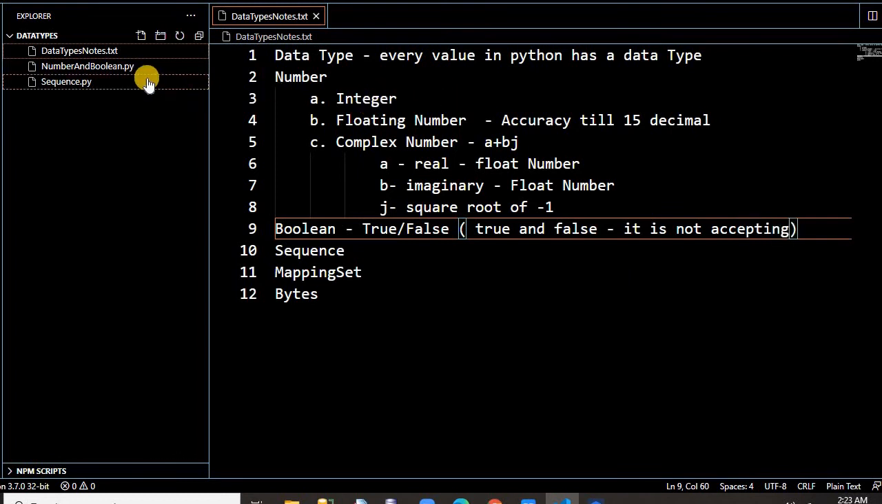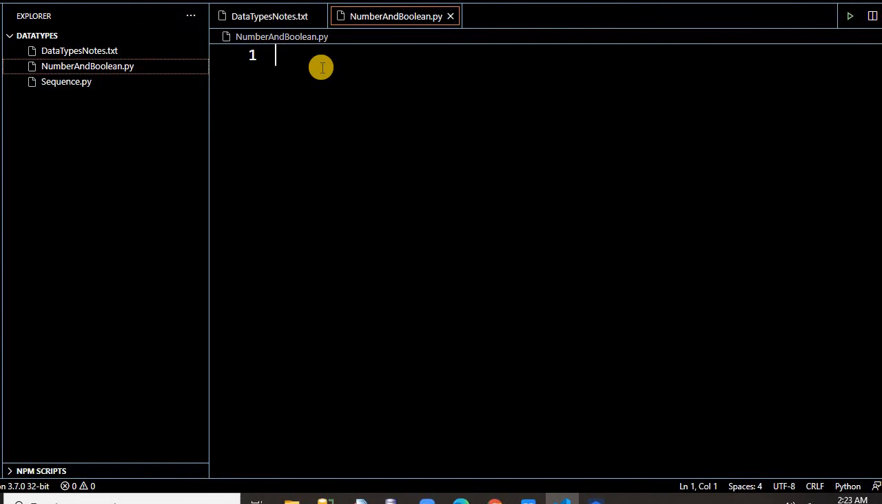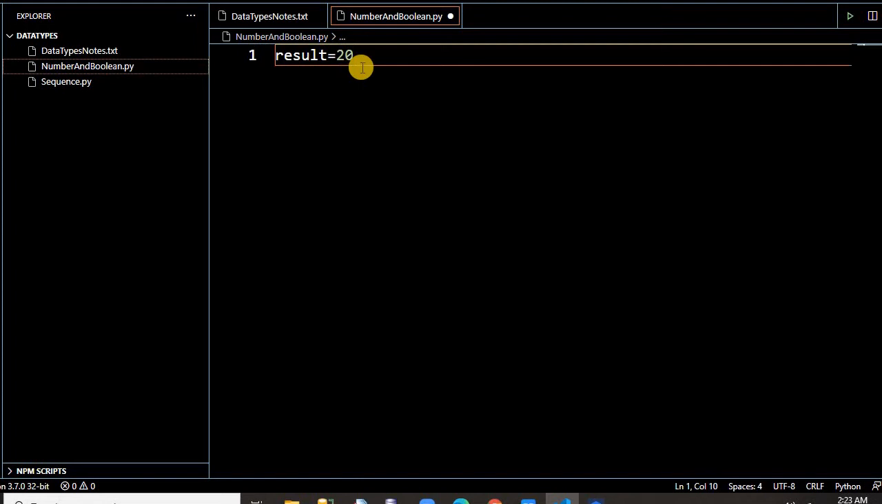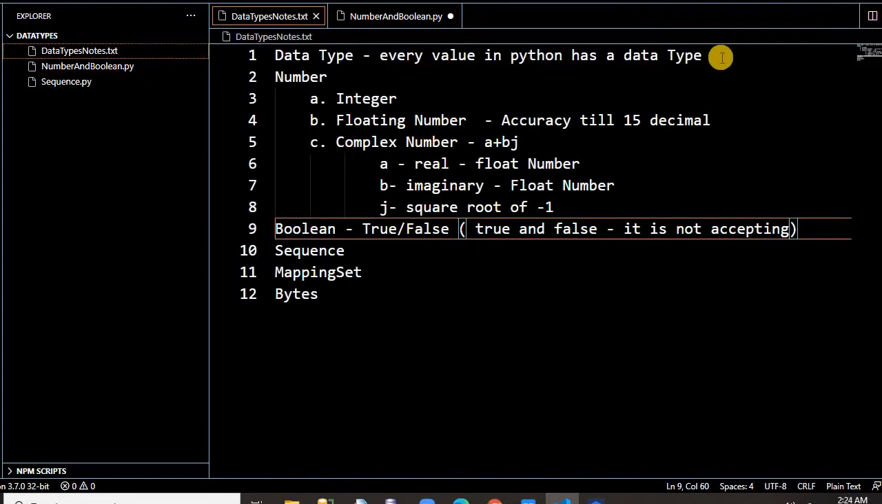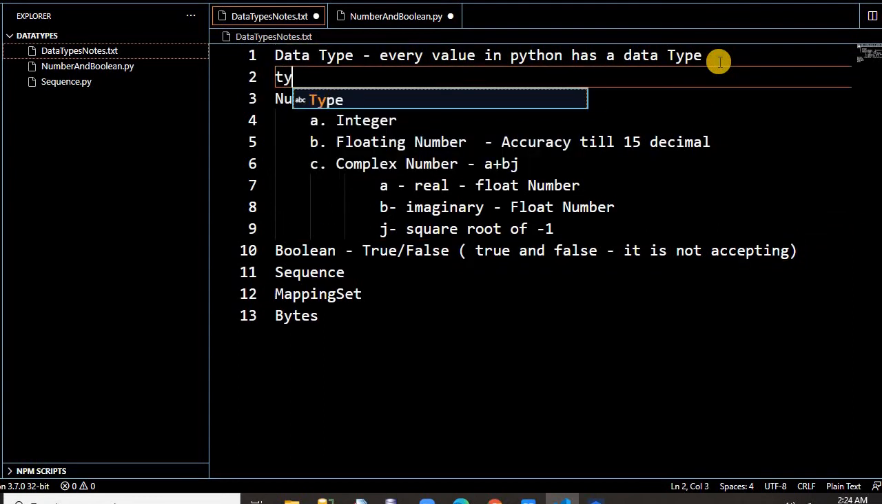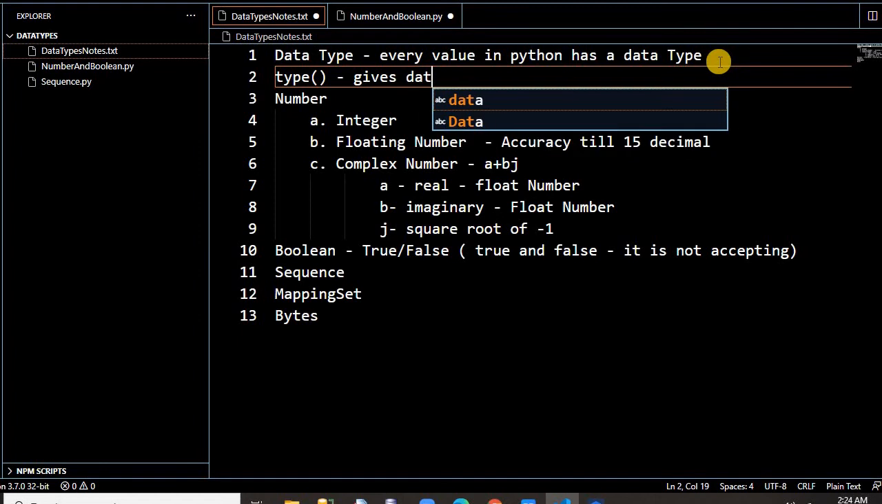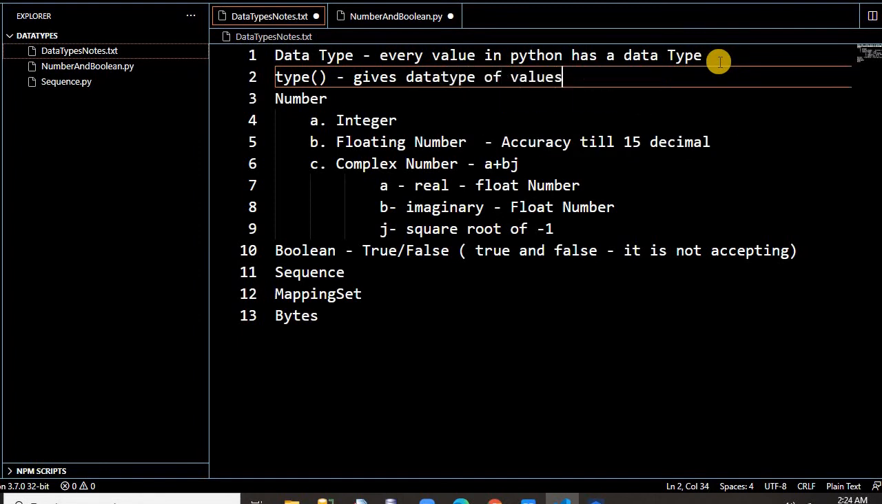Okay, let's take an example of a number. Suppose we take an example of a result. I have declared one variable, result, and assigned something like 20. 20 is a whole number, so it should be an integer. One more thing: how to check the data type, so what kind of data it contains. There is one function in Python named type. This function is used to get the data type of any value. So let's start.